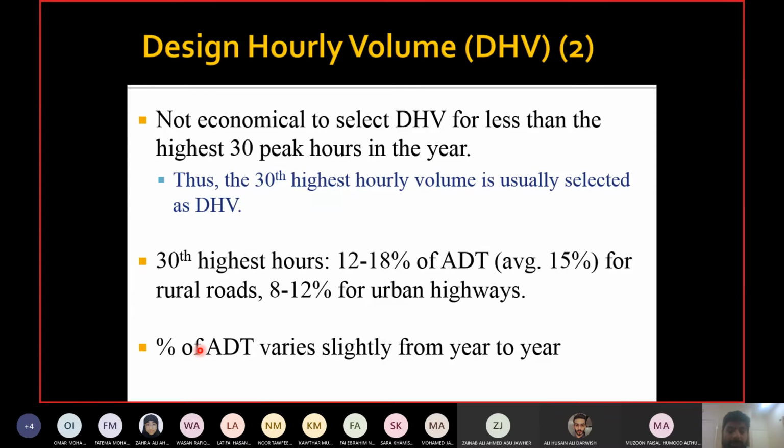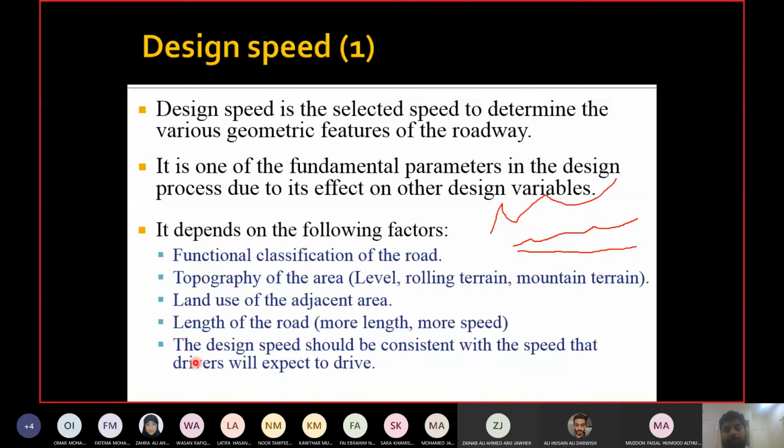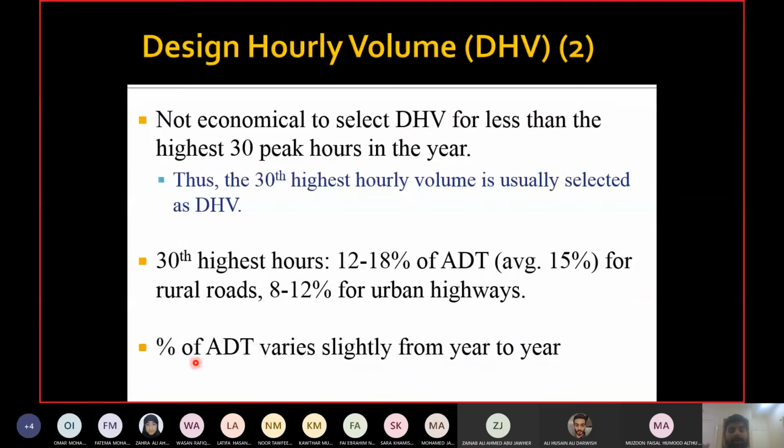If you have the chance to use slightly older values, it is fine. Percentage of average daily traffic does not change a lot from 1 year to the next year. So if, for example, somebody gives me data from 2018 and says, perform the calculation, give me the percentage of ADT to be multiplied, I can use this data. It is allowed because from 18, 19, 20, the percentage does not change much. The value of ADT may go up and down, but the percentage in the peak hour will not change much. So it is allowed to use data from one of the previous years as well.